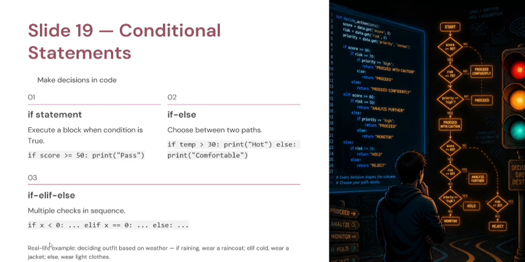Third one is if-elif-else. Now suppose we have multiple conditions in sequence. Real life example, deciding outfit based on weather. If it's raining, we'll wear a raincoat, or if it's cold, then we'll wear a jacket, else wear light clothes.